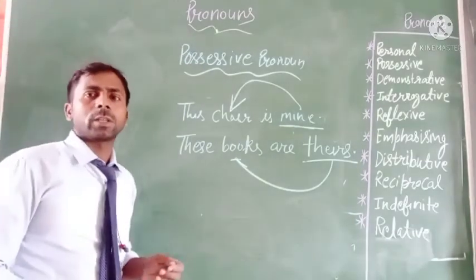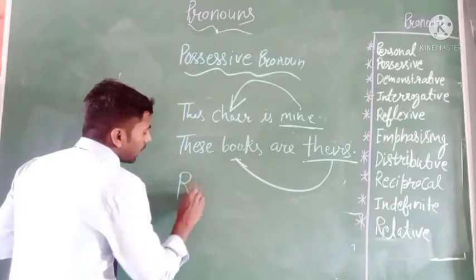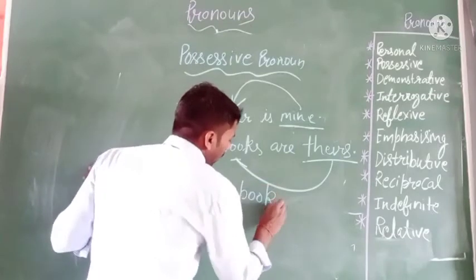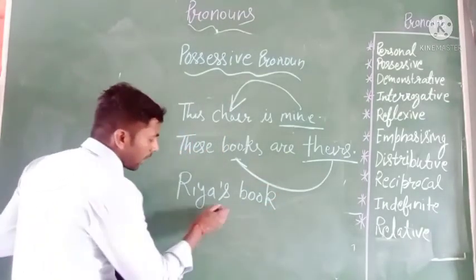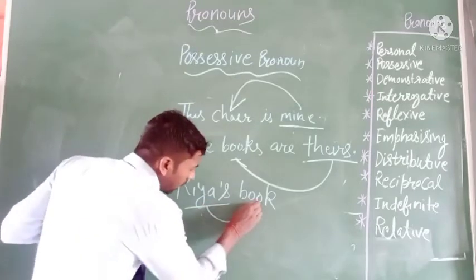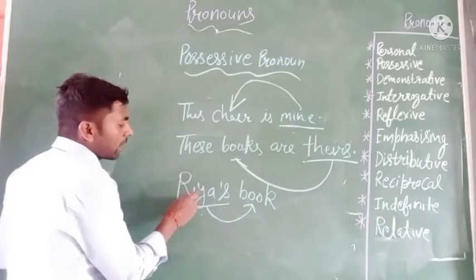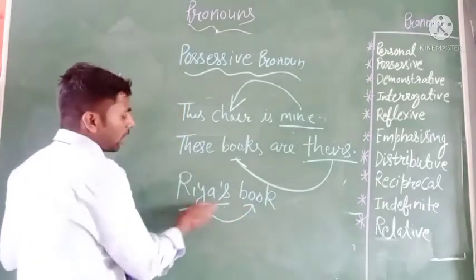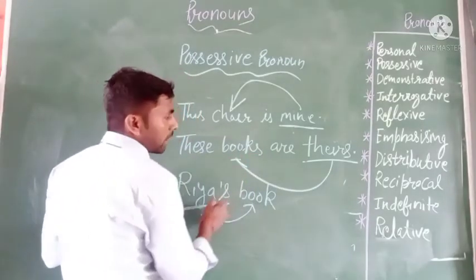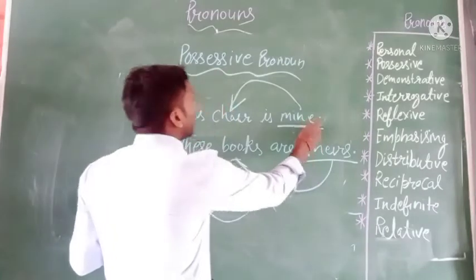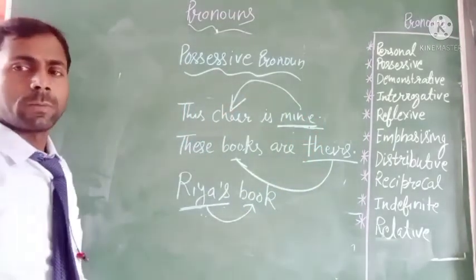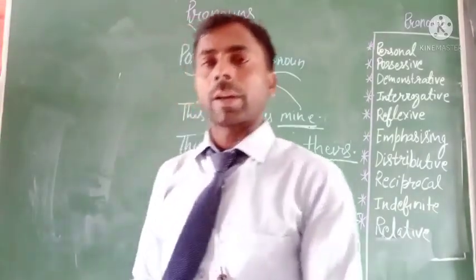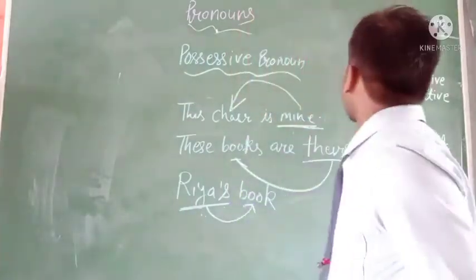And I also give a next example, just like that: Riya's book. In this phrase, you have to know that here Riya's shows the possession of the book. It means here the right of Riya on the book. So here is the noun word, and when we use it in place of a noun, the word will be the possessive word. That's clear. Now we are talking about the next topic, the demonstrative pronoun.